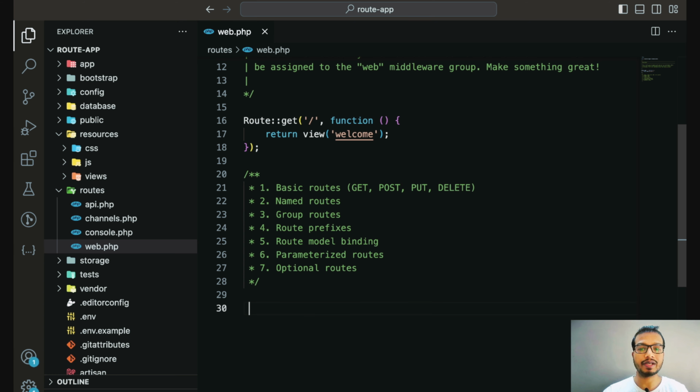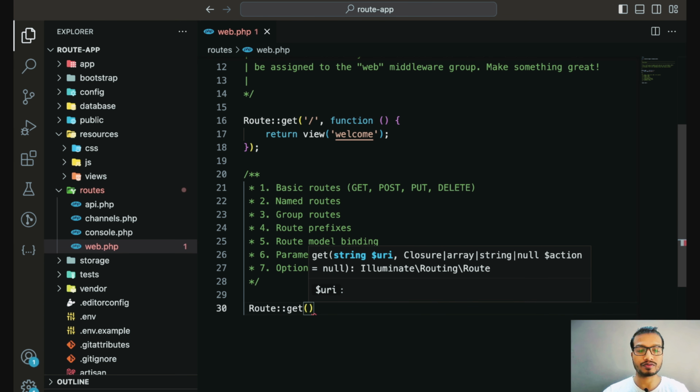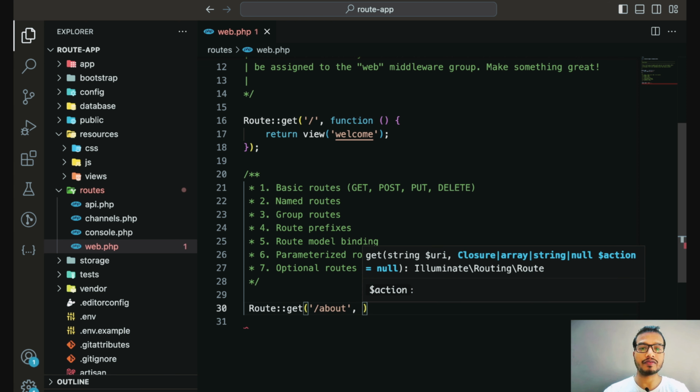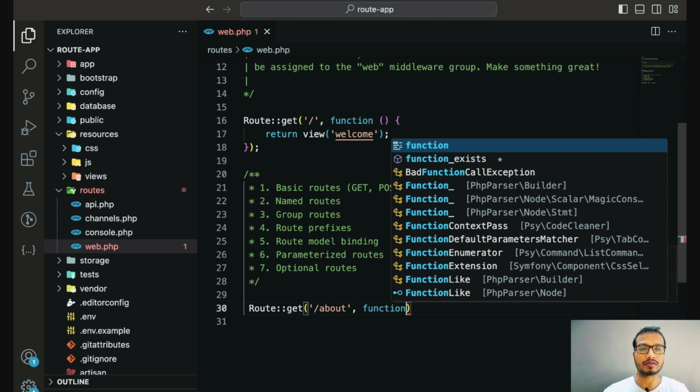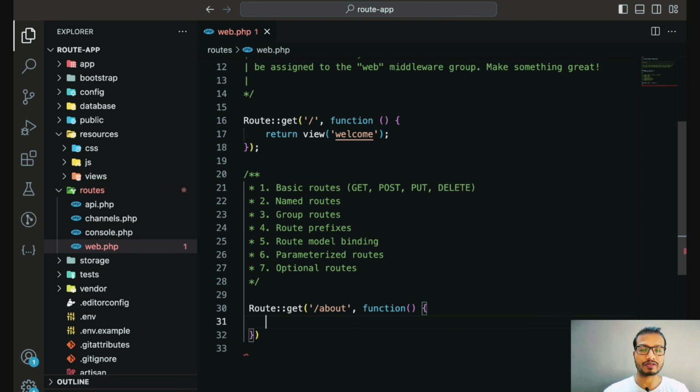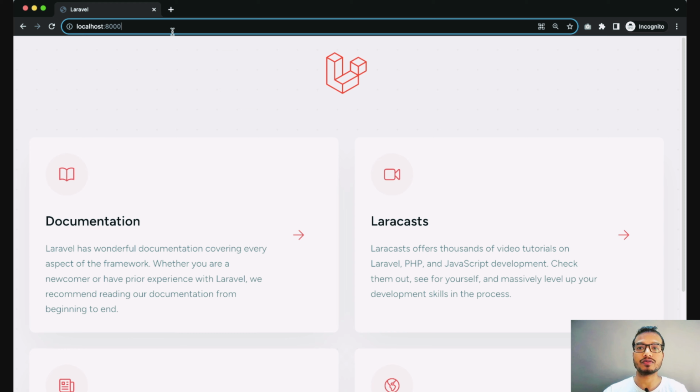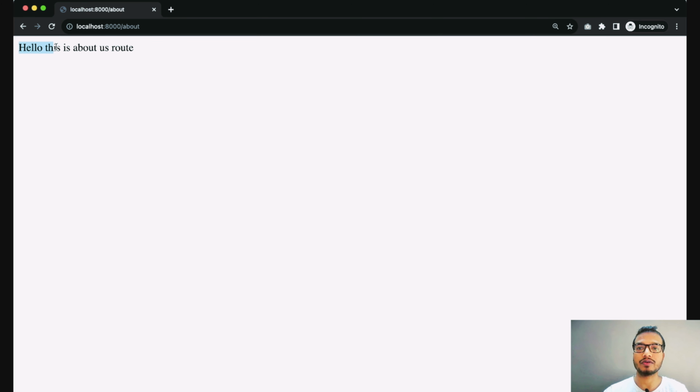Initially I will be creating one route. Let's suppose Route::get slash about, and here I'm creating one closure function. Either we can create a view or controller, but I'm not going to create any controller as of now. So I'm just creating one closure function here. This will be our anonymous function. Inside this function we can perform any action here. So inside this route I will just echo one message, hello, this is about us route. That's it. Now if I try to access this URL in our browser, slash about, then it is echoing this hello message.